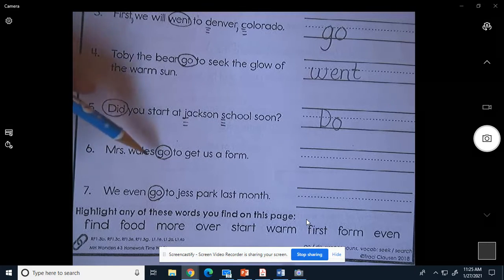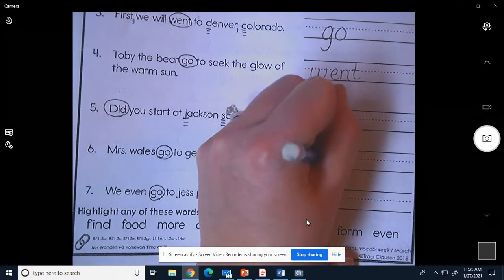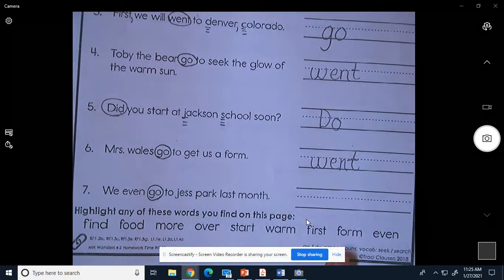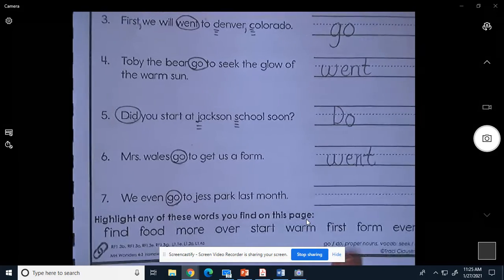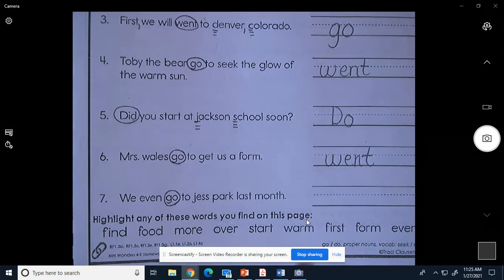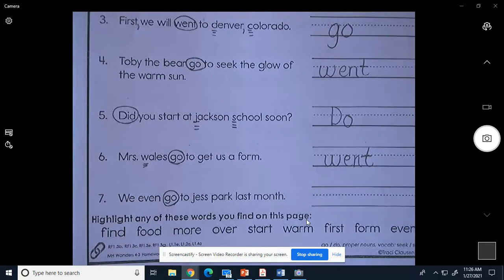Okay. Mrs. Wales go to get us a form. Mrs. Wales, she already did it. She went. She went to get us a form. And I see a name that needs to be capital in there. It's a proper noun. If you see it, put 3 lines underneath of it. Mrs. Wales went to get us a form.